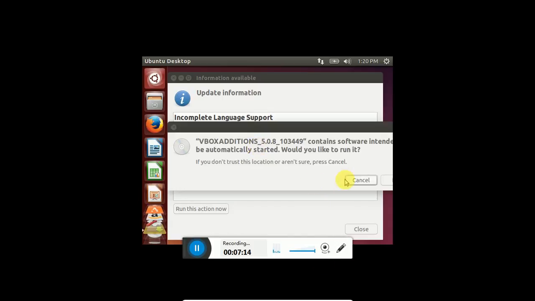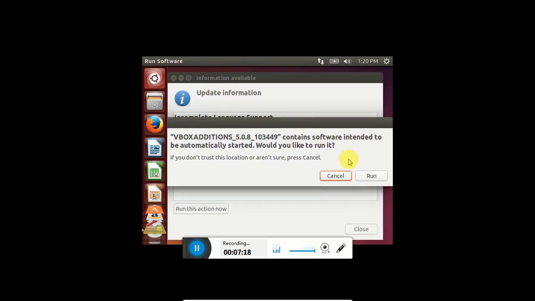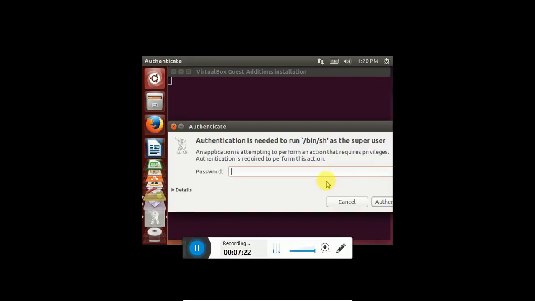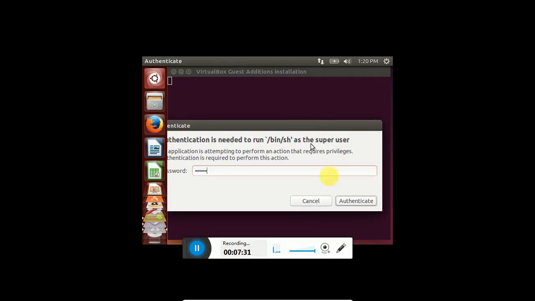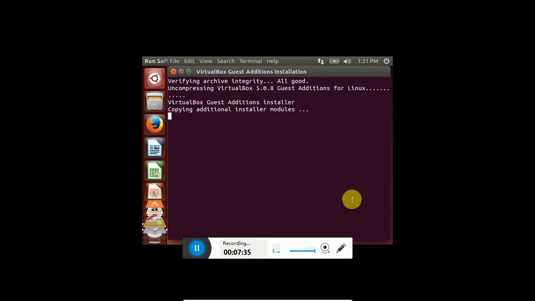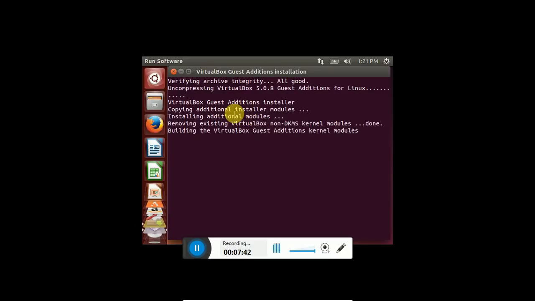After that, if you see it, just click on run. It will ask for a password, so just give the password of your master node and click on authenticate. So it will install VirtualBox guest additions, so you can work in full screen as well.